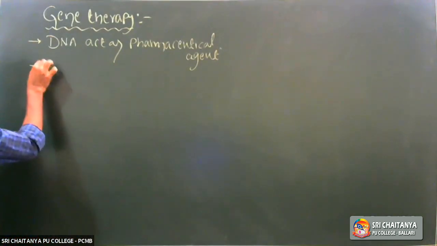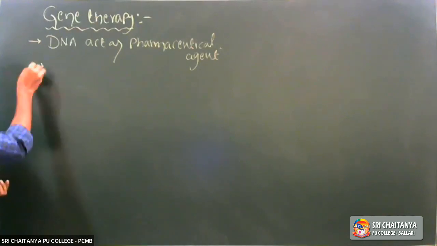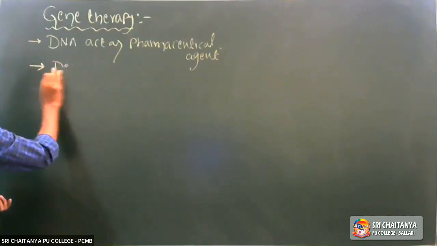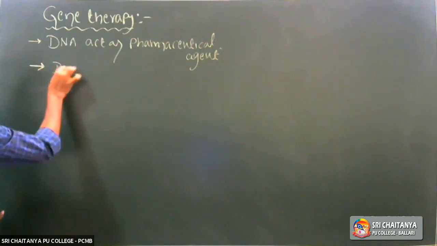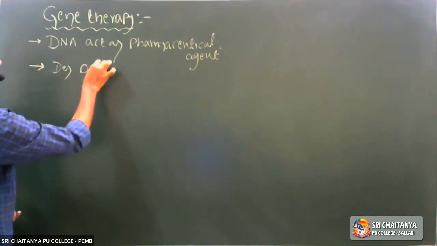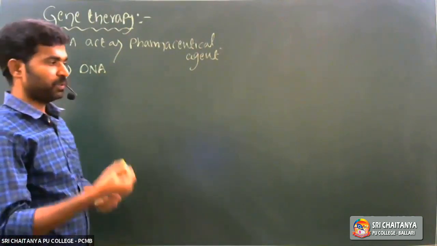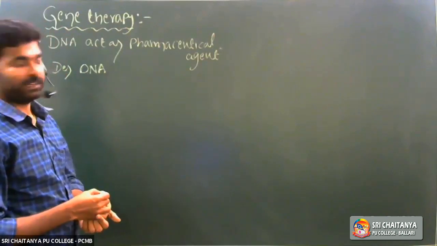In this method, desirable DNA is introduced into the cell or embryo to alter the genetic material, right?